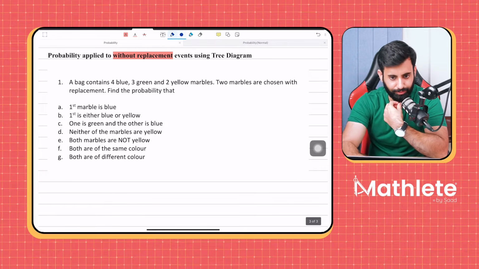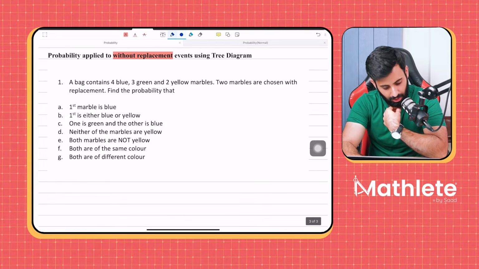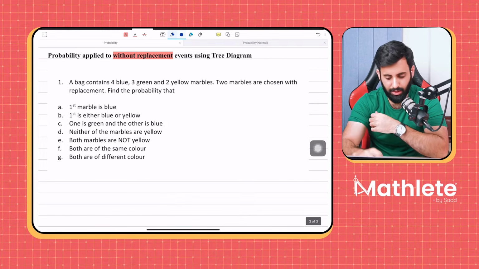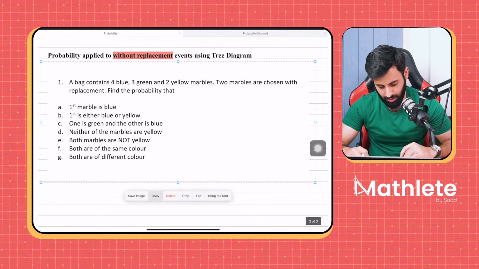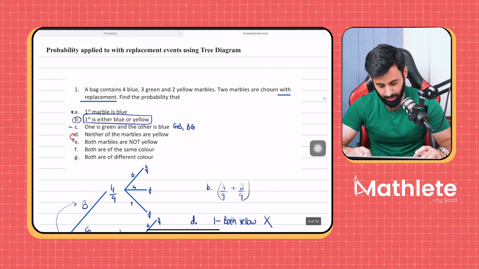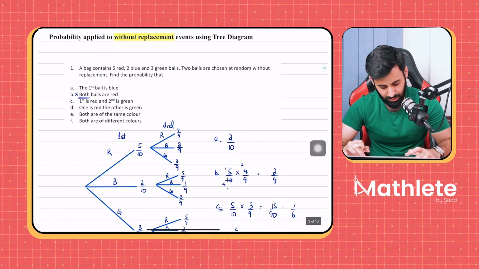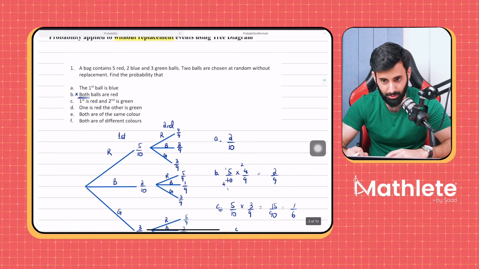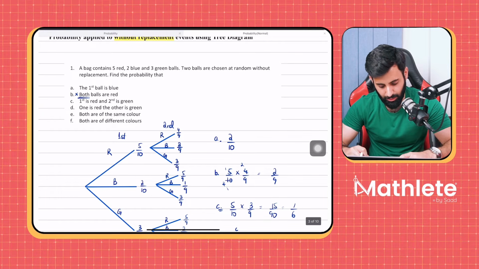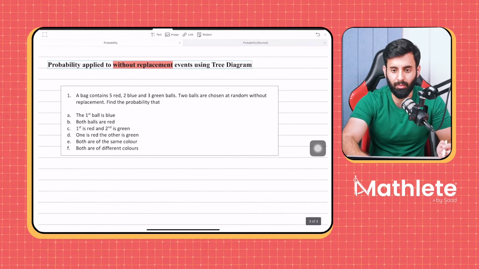Okay, now. Okay, wait a minute. Sorry, I think I know why you guys are getting confused. This is not the question to go with this example. This is the question to go with this example. Just a minute. Yeah, the question said with replacement. I think that's why you guys got confused. Just a minute. Okay, now.